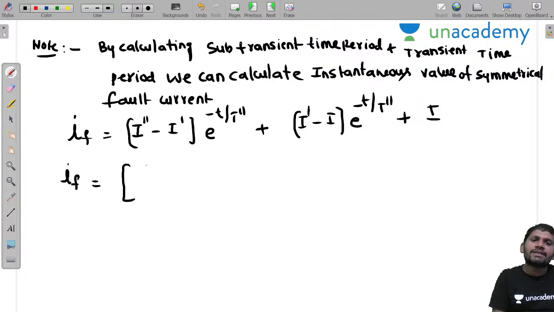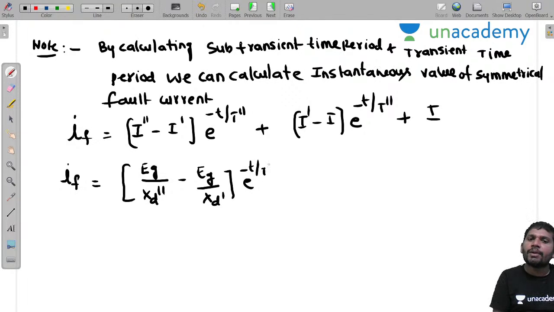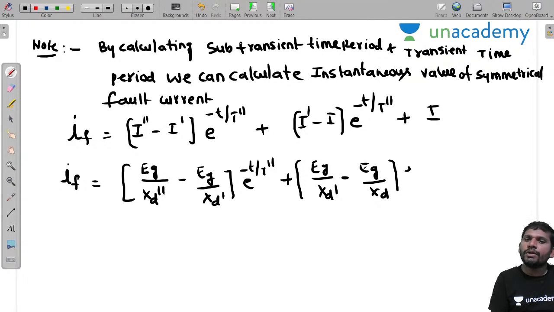What is I double dash, sir? This is EZ by XD double dash minus, what is I dash, sir? EZ by XD dash, into e power minus t by t double dash, plus what is I dash, sir? EZ by XD dash minus what is I, sir? This is EZ by XD, into e power, it's not t double dash, sir, it's t dash.